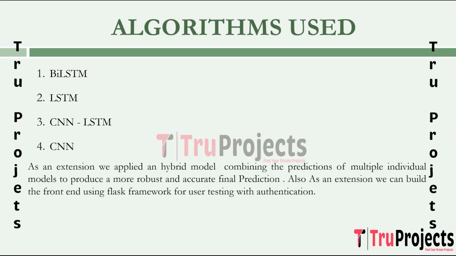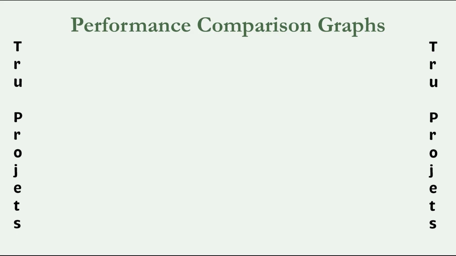As an extension, we applied a hybrid model combining the predictions of multiple individual models to produce a more robust and accurate final prediction. Also, as an extension, we built the front end using the Flask framework for user testing with user authentication. We have used accuracy, precision, recall, and F1 score as performance metrics to evaluate this project. So here we have the performance comparison graphs for all the models built in the project.